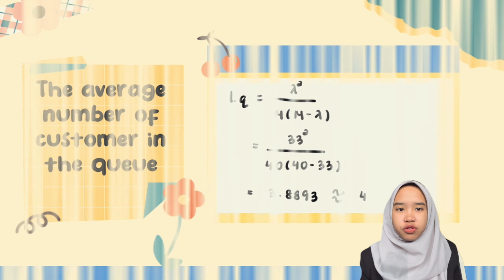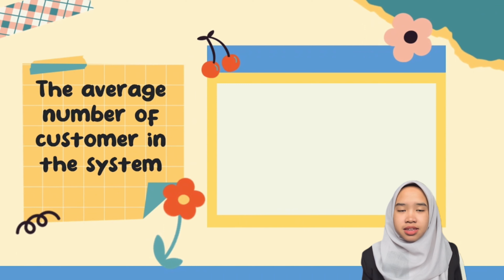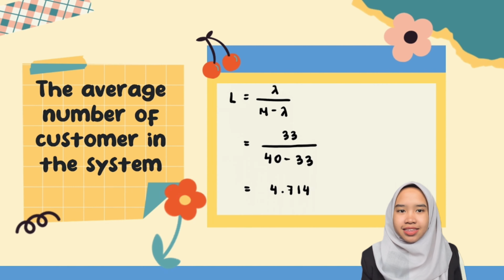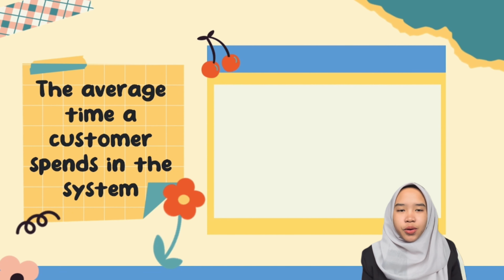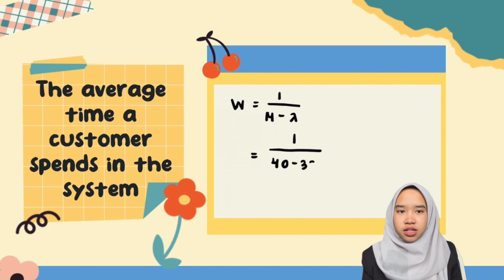Other than that, we can also find the average number of customers in the system by using the formula of L equals lambda over mu minus lambda. When we substitute the values of lambda and mu, we will get the answer 4.7143, which is approximately equal to 5 customers. Moving on to the next one, we can find the average time a customer spends in the system by using the formula of W equals 1 over mu minus lambda. So, when we substitute the values of mu and lambda, we will get the answer 0.1429 hour.